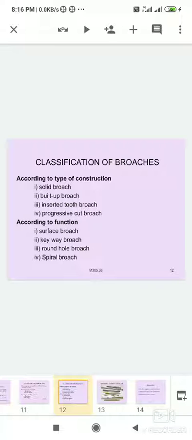In the broach materials, it is a high speed steel having the composition of 0.7% carbon, 18% tungsten, 4% chromium, and 1% vanadium. High speed steel of 18% tungsten, 4% chromium, and 1% vanadium is indicated as HSS 18:4:1. That is the most suitable material for broaches. It is hardened before the teeth are ground to the required finish.